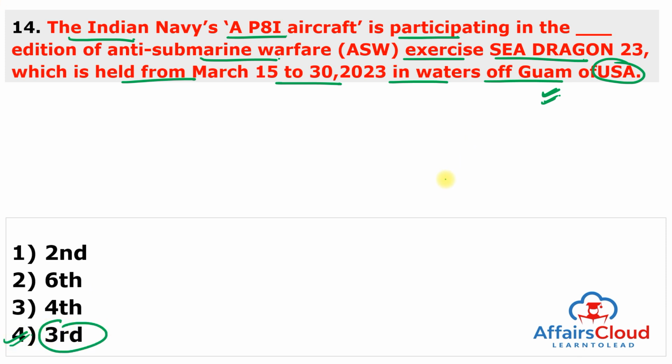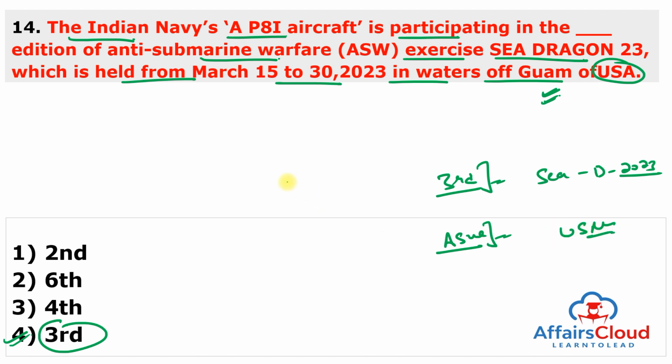So the Indian Navy is participating in the third edition of the anti-submarine warfare exercise known as Sea Dragon 2023 with a P-8I Poseidon aircraft. And remember, Sea Dragon 2023 is an annual multinational ASW, or anti-submarine warfare, exercise for long-range maritime reconnaissance, and this is conducted by the United States Navy. Other countries participating in this exercise include Japan, Canada, and South Korea. The Indian Navy Poseidon 8I aircraft is participating in this exercise along with the US Navy Poseidon 8A.